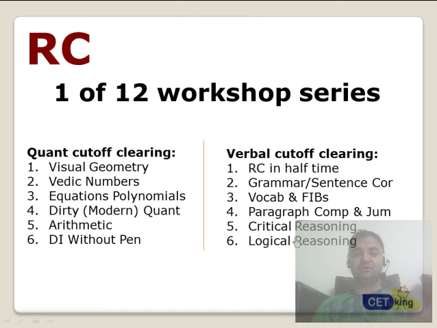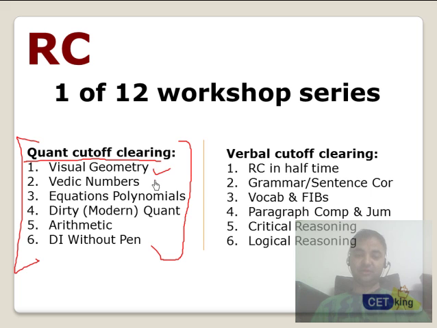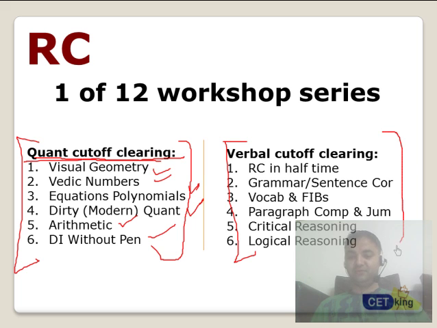But today I'm going to talk mainly about the tones of the passages. Now, RC is one of the 12 main workshops which we have at CET King. 6 workshops are for quant. We call them the quant cutoff clearing workshops. Any exam you pick up, if you've attended all these workshops, I promise you that you will be able to touch the cutoffs of every exam. Similarly, 6 workshops for verbal: RC is one of them, along with grammar, vocab, fill in the blanks, parajumbles, critical reasoning, and logical reasoning. So a total of 12 workshops are there in this CET King workshop series.